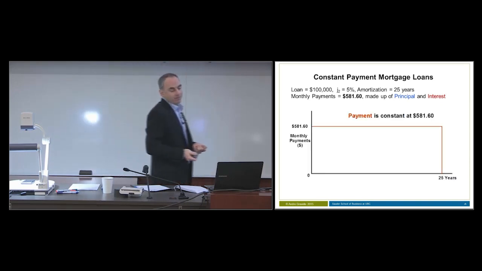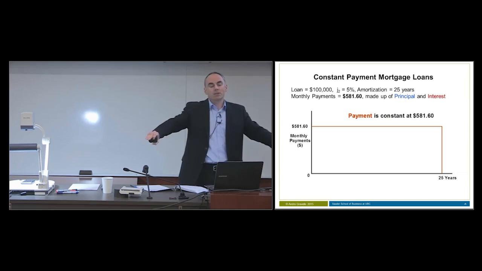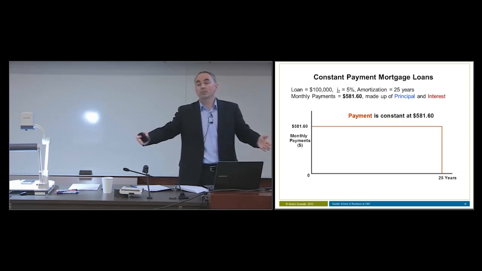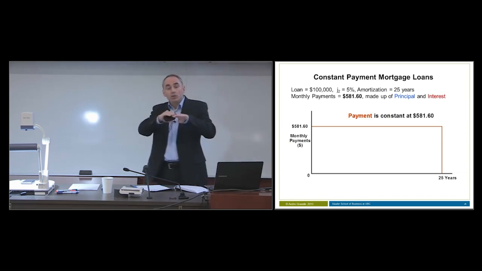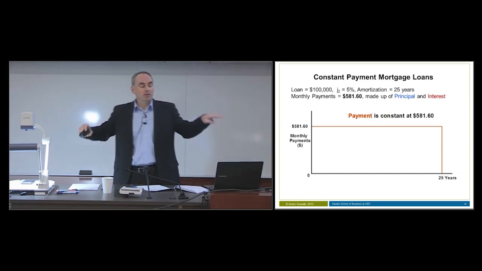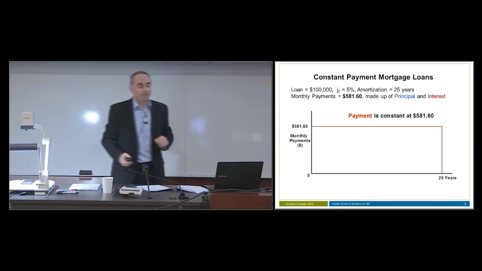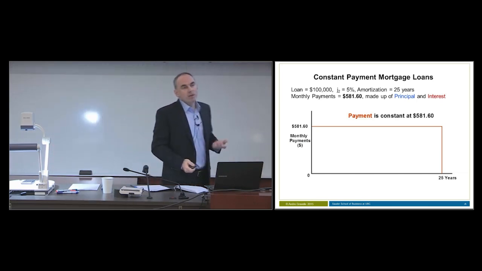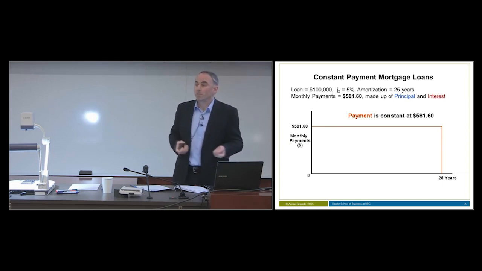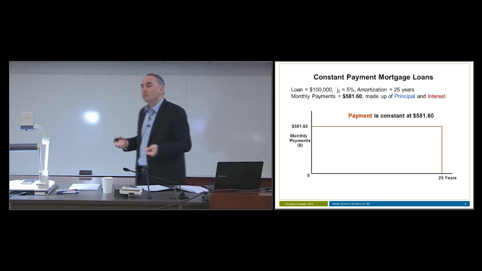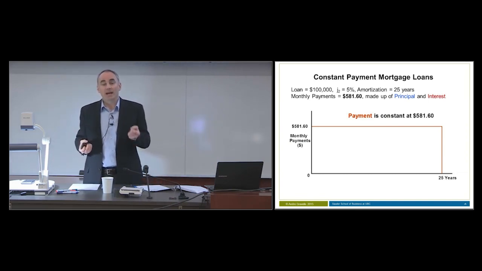Now, if I graph or chart these payments, again, the horizontal axis on the bottom is time. That's our amortization period of 25 years. The vertical axis is the payment. And that orange line you see across the top simply represents the constant payment at $581. So that's the loan. Now, what makes constant payment mortgage loans unique? We know every payment consists of principal and interest, but the amount of principal and interest contained in every single payment changes at every payment date.